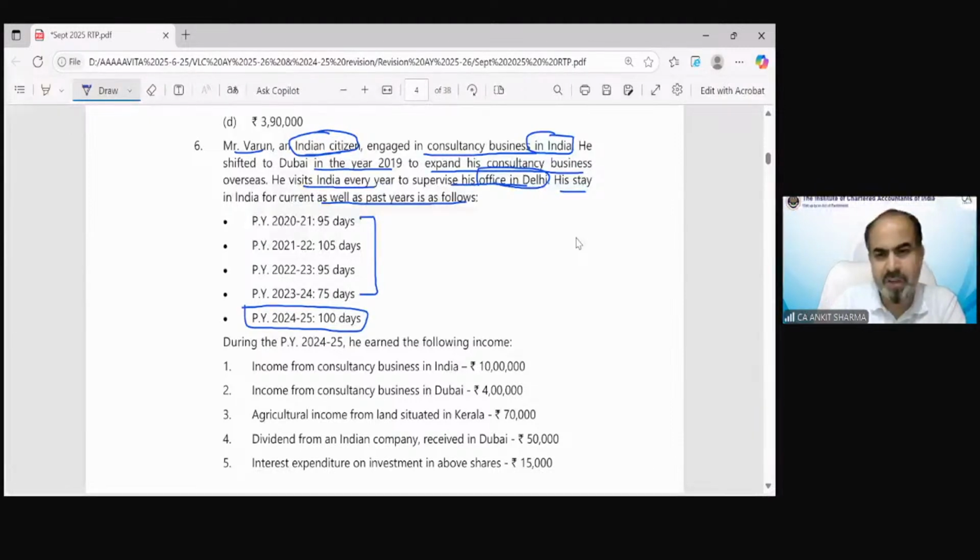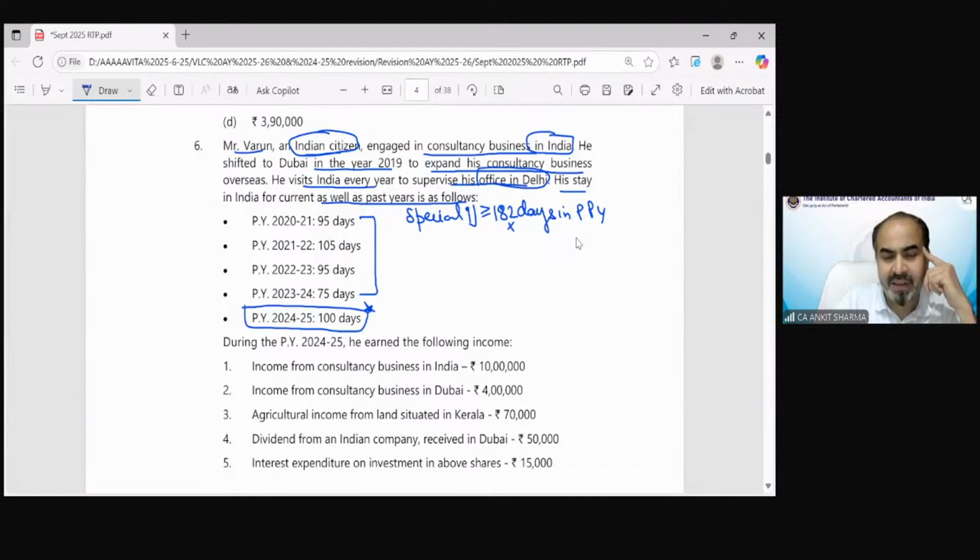Now the information for income has been given. So now I have to see whether it's an exceptional case. The answer is yes. The special case is applicable in this case because he is a citizen of India and went outside India for business purposes. So he would be treated as a resident if he fulfills condition number 1 only. And you can see he's in India for only 100 days. So this condition is not fulfilled.